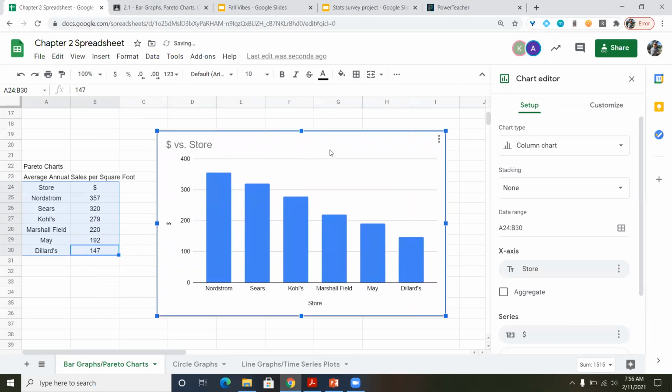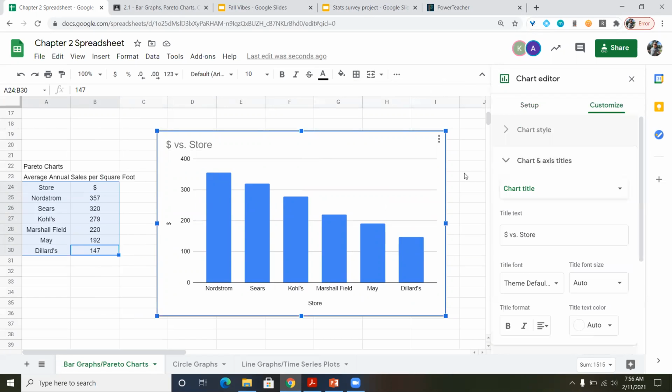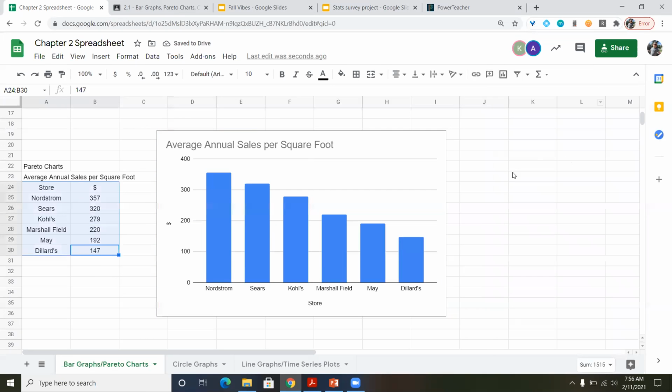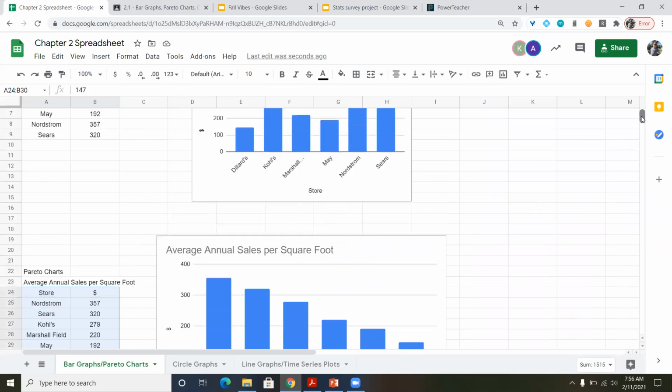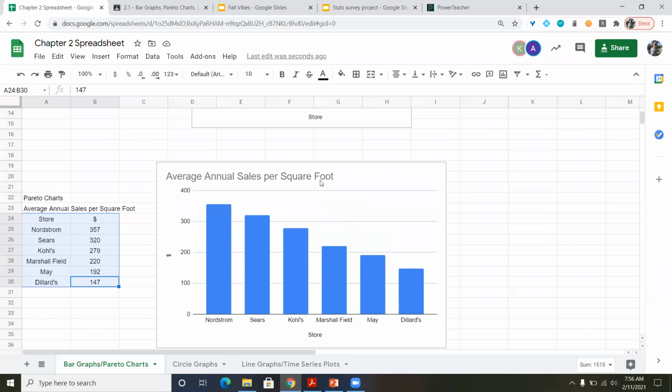a Pareto chart. Once again, if I don't like the title, I can go in, change it to average annual sales per square foot, and I would be done. So a Pareto chart is a bar graph, but it just shows you the highest value down to the lowest. So if I were to look to invest into any of these companies, it looks like Nordstrom, Sears, and Kohl's would be the best companies to invest in.